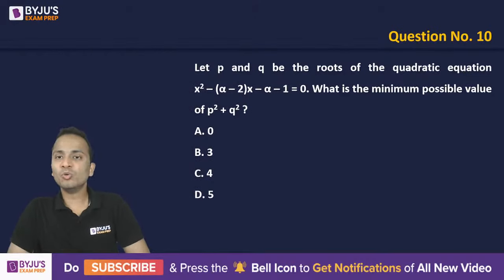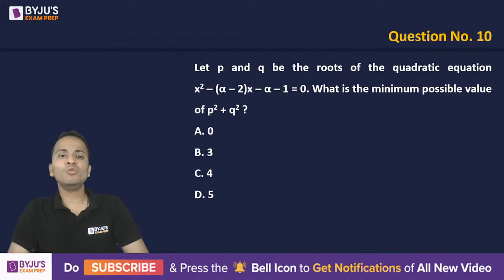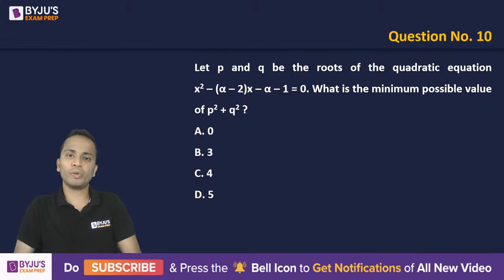A question related to maxima minima of quadratic. Okay. So the question says that P and Q are the roots of the given quadratic equation. What is the minimum possible value of P square plus Q square? P and Q are the roots of the given quadratic equation. It is given that.